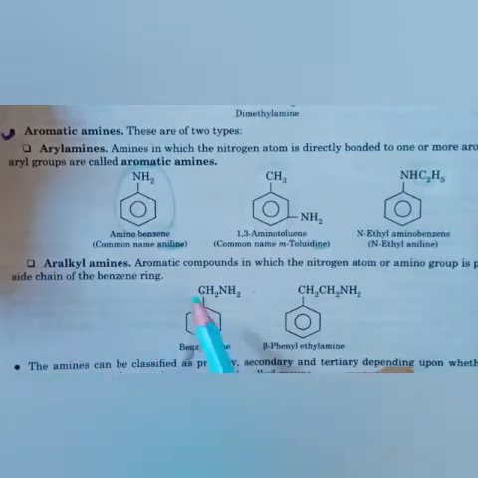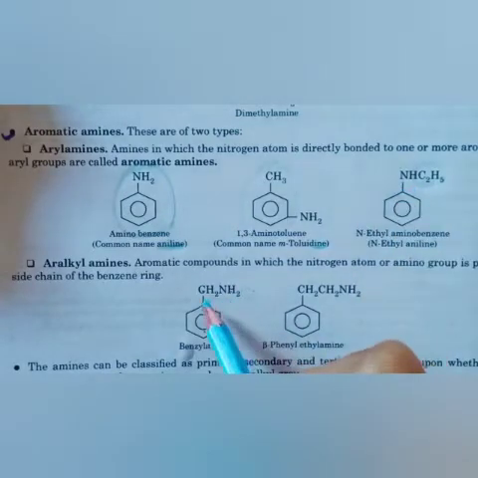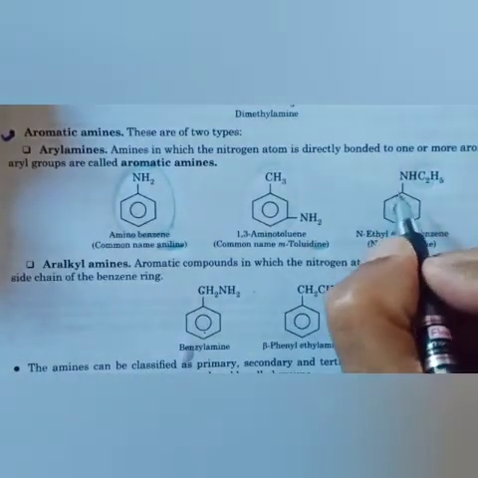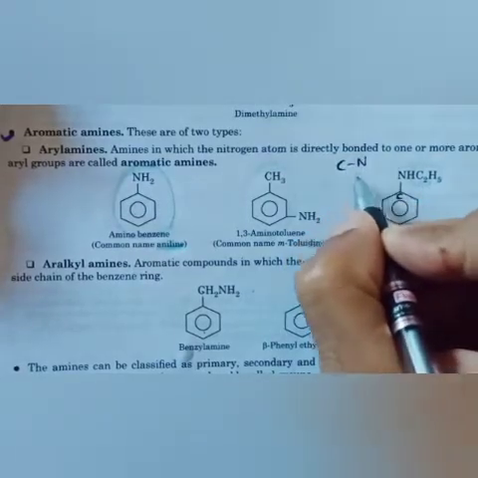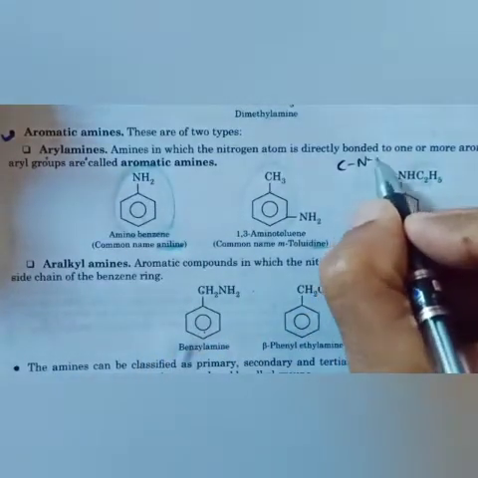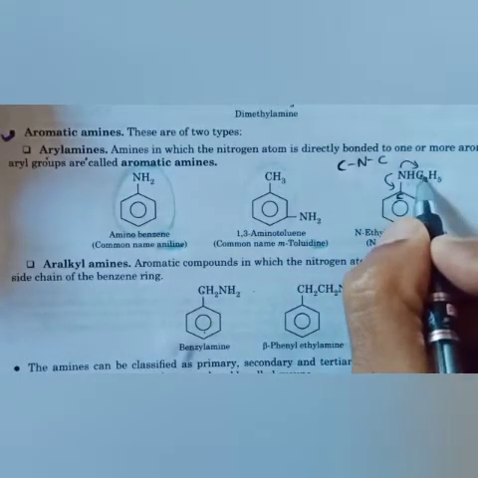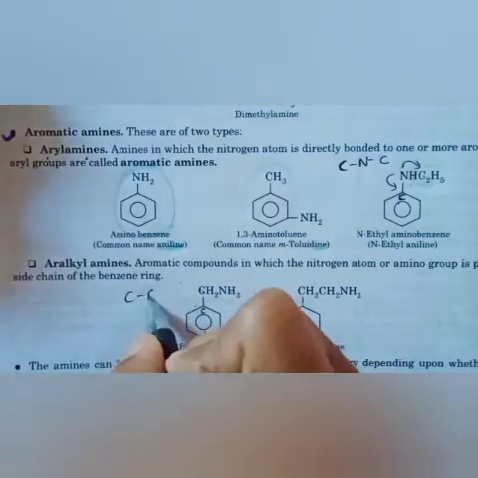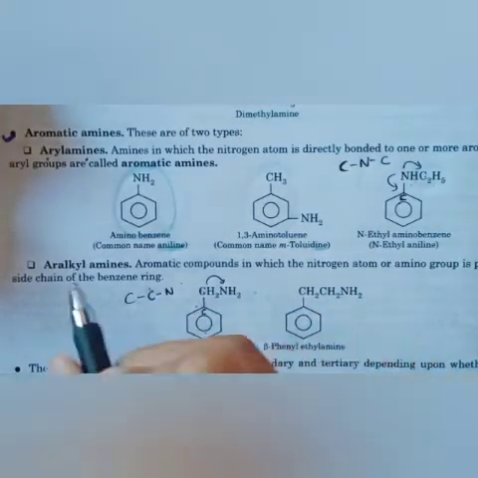When we talk about alkyl, you can see CH2NH2. Dear students, don't be confused. In the aryl amine case, the carbon is directly bonded with N, so a C-N bond is there. That's why it is aryl amine. On the other side also, N is bonded with C. But in this case, C is bonded with C, and then the other C is bonded with N. That's why it is aryl alkyl.